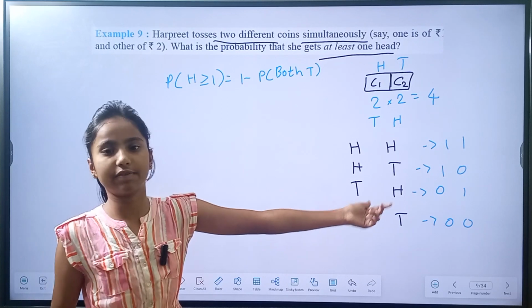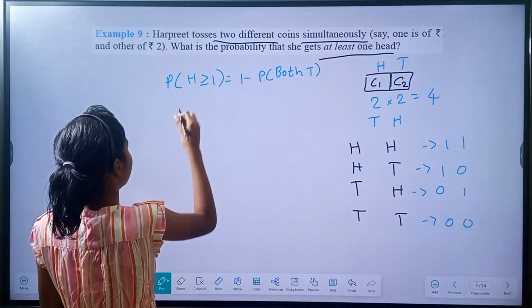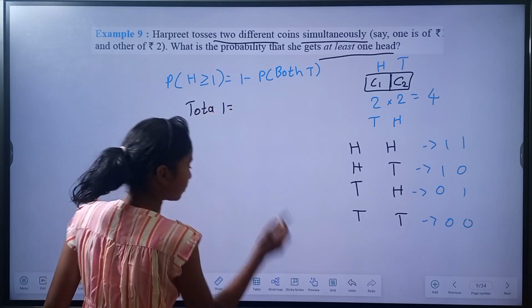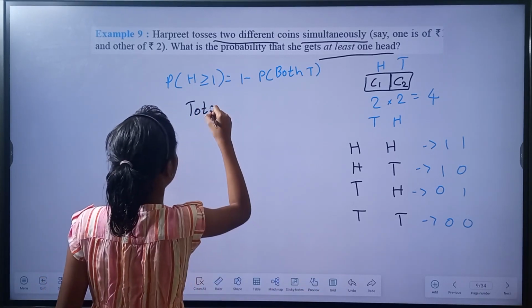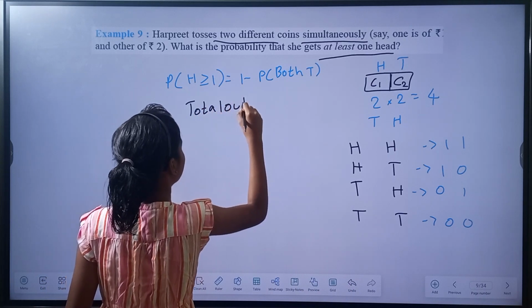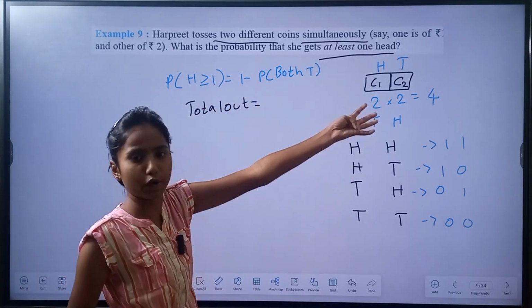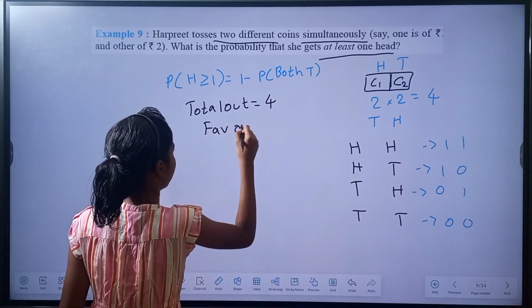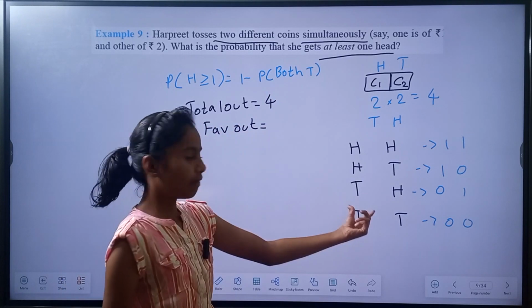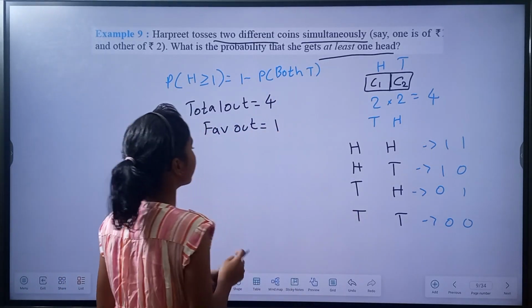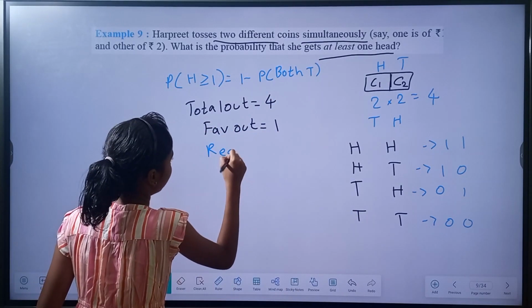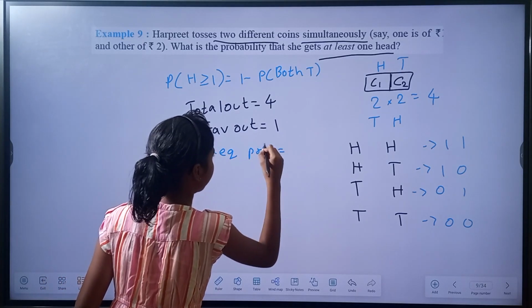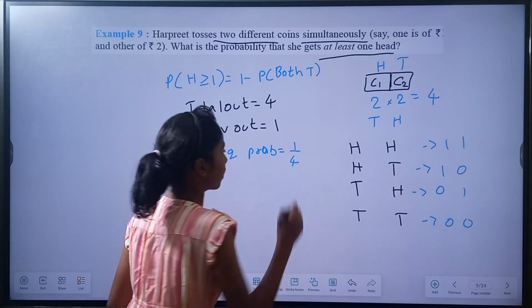So we want only both tails. We have one possibility of getting that. So total outcomes are 4, and favorable outcomes equal one way. So the required probability is 1 by 4.